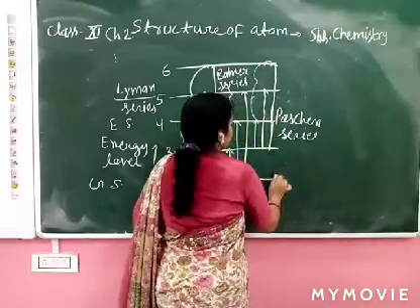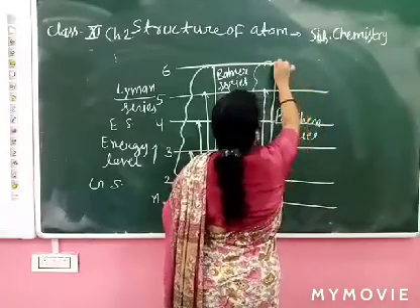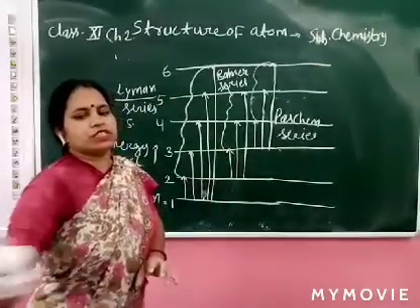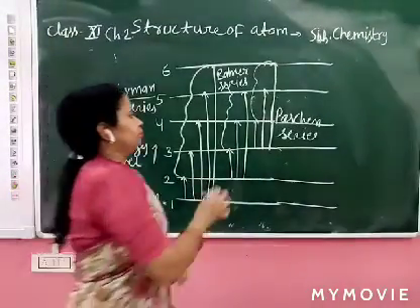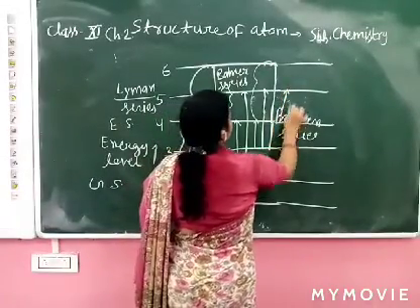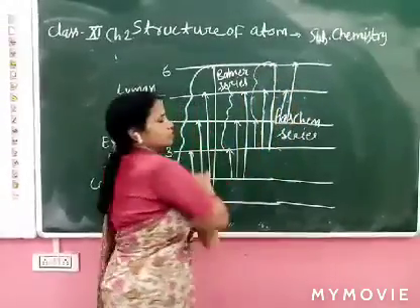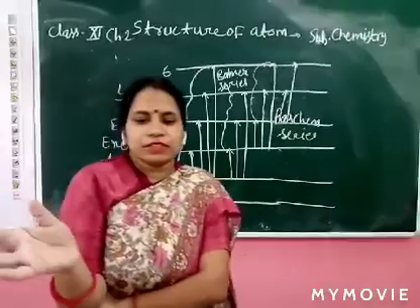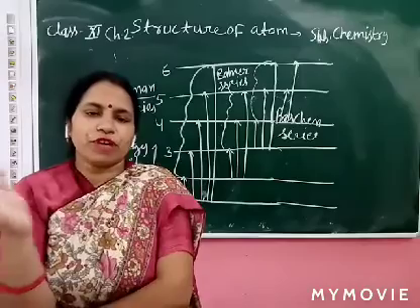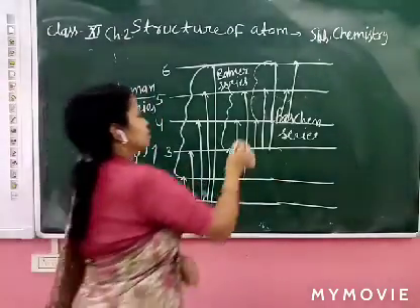Now again see, these are the levels. What happened? Next series, fourth series. When an electron jumps from 4 to 5, 4 to 6, it means n1 equal to 4 and n2 equal to 5, 6, 7 and so on. This is called the Brackett series.